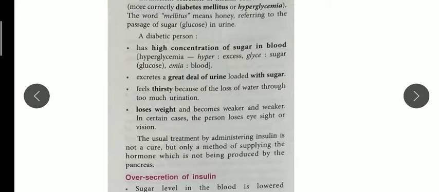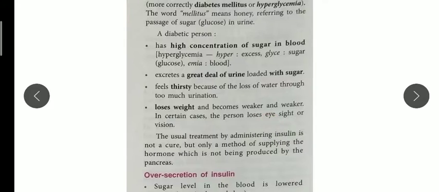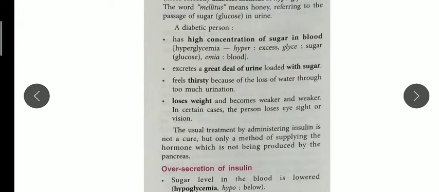You can read all the symptoms, and the main symptom is that they lose their eyesight. They can become blind also in a severe condition of diabetes mellitus. So it affects their eyesight severely.